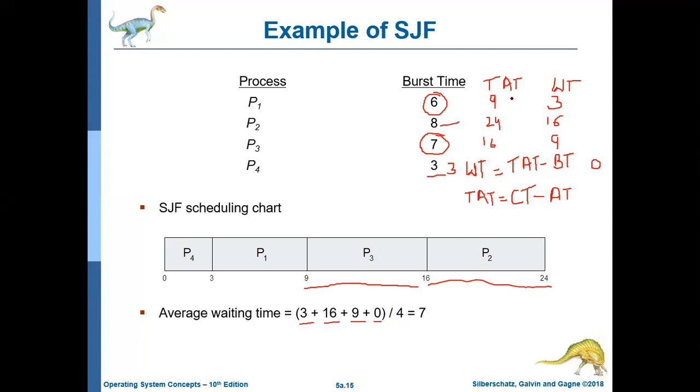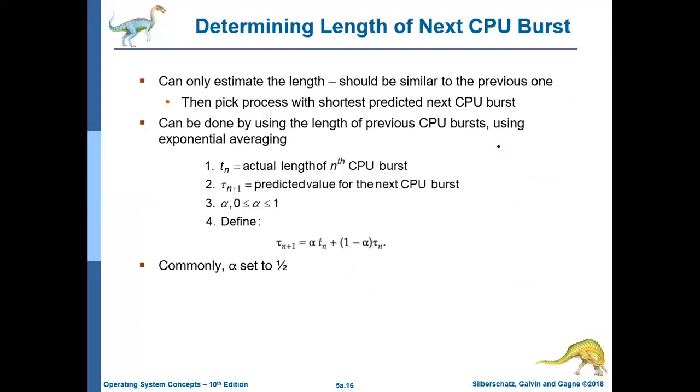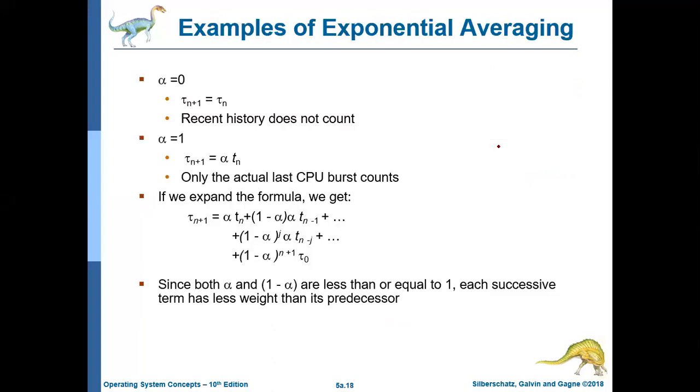Similarly, you can find the average turnaround time: add all these 4 turnaround times and divide by 4. This is not that important.